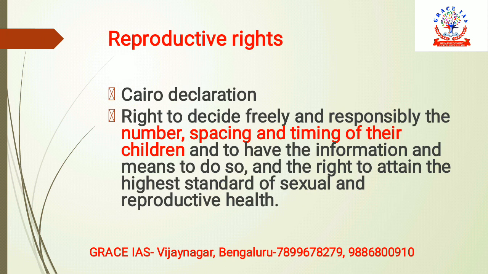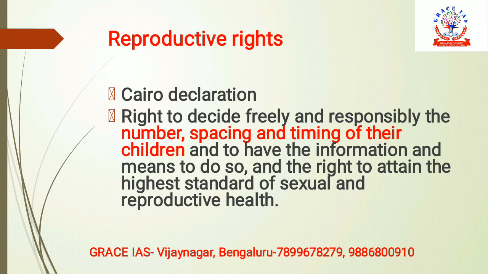We can talk about reproductive rights. In reproductive rights, we can talk about the Cairo Declaration, which made it very clear that reproductive rights are very important for population control. Reproductive rights should be given to women. Now, what is reproductive right? It is the right to decide freely and responsibly the number, the spacing and timing of their children. So basically, what should be the number of children a woman is going to give birth to?